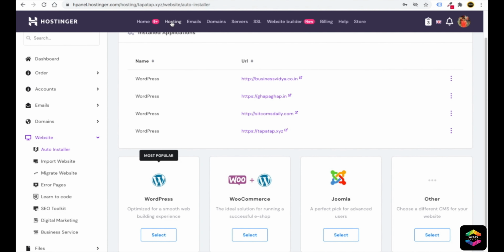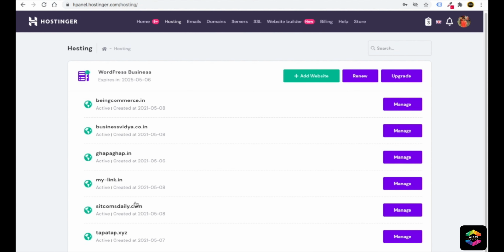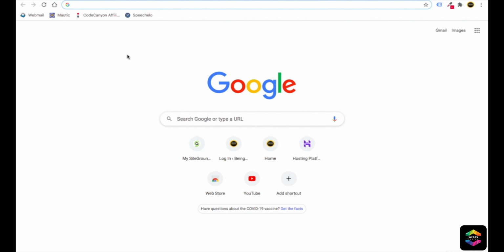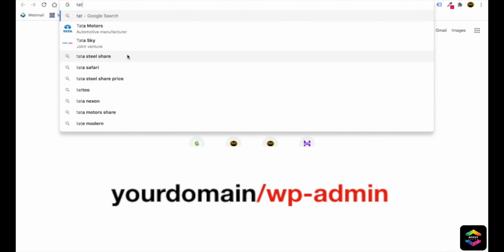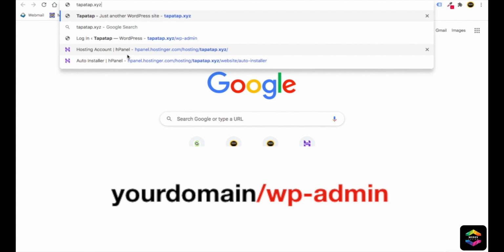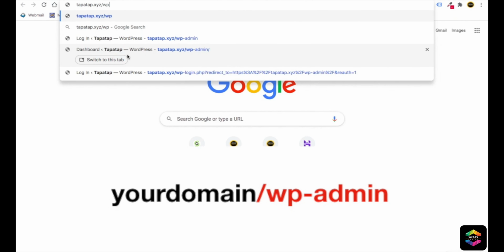So again, just click on this hosting. Here you will see all your websites. Now again, I'm repeating: whenever you need to log in to your WordPress website again, you just have to write your domain, that is tapartab.xyz, which I've written here. Then you put /wp-admin and click on enter. You will go to your WordPress dashboard. Super simple.